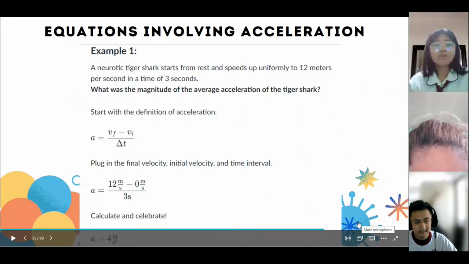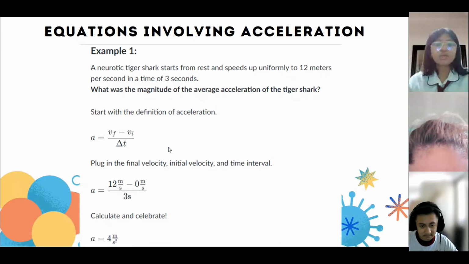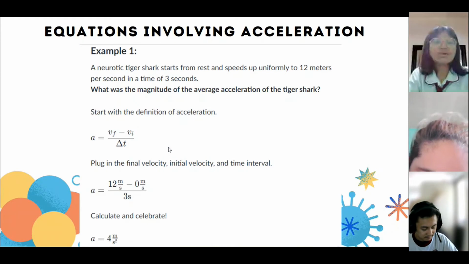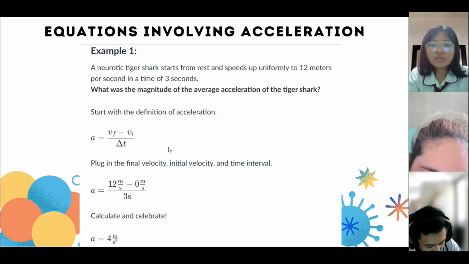To solve this, we need to start with the formula of acceleration, which is acceleration equals the final velocity minus the initial velocity over time. So, in the equation, what is our initial velocity?